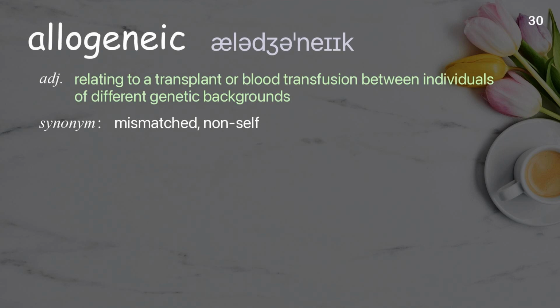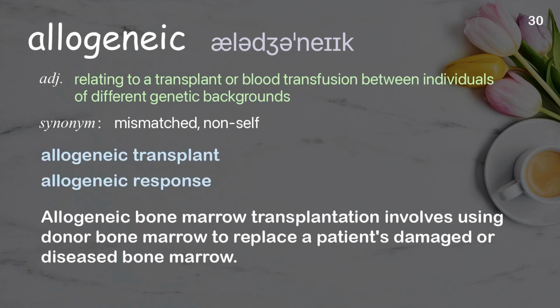Allogeneic: relating to a transplant or blood transfusion between individuals of different genetic backgrounds. Examples: allogeneic transplant, allogeneic response. Allogeneic bone marrow transplantation involves using donor bone marrow to replace a patient's damaged or diseased bone marrow.